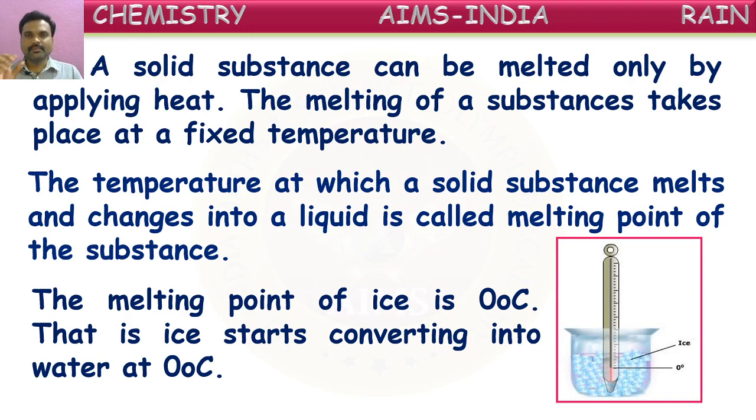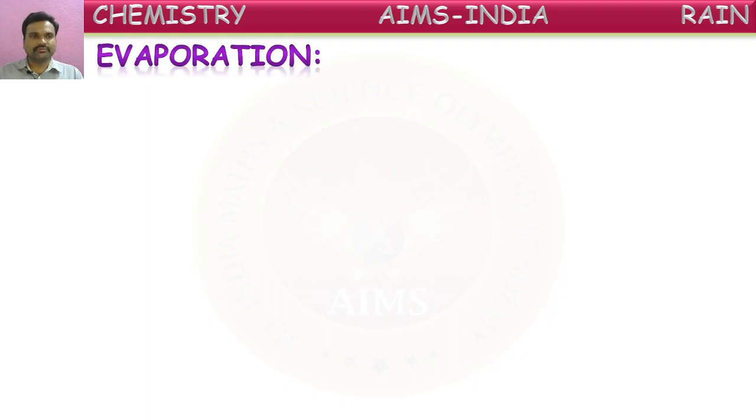What does it mean? Melting point means the temperature at which a solid substance starts converting into liquid form. That is called melting point. The melting point of ice is 0 degrees Celsius. Nice. Next one. One more change is evaporation.